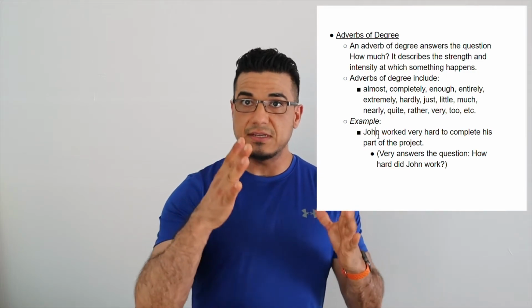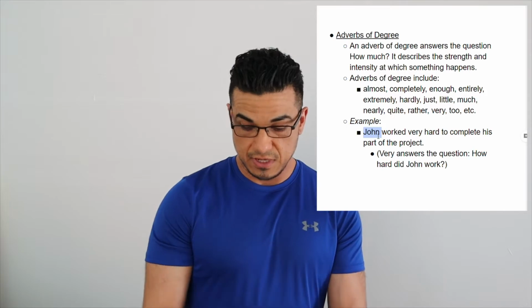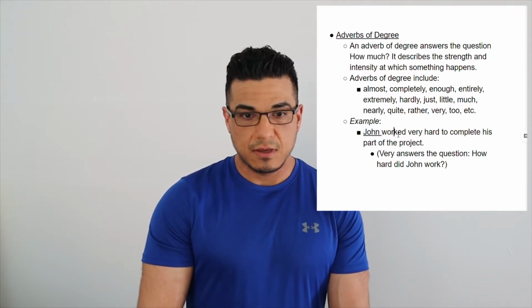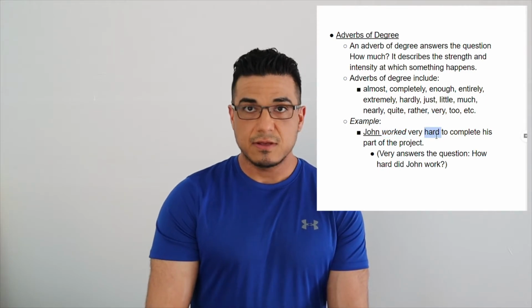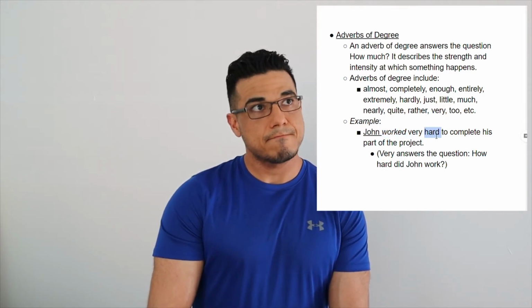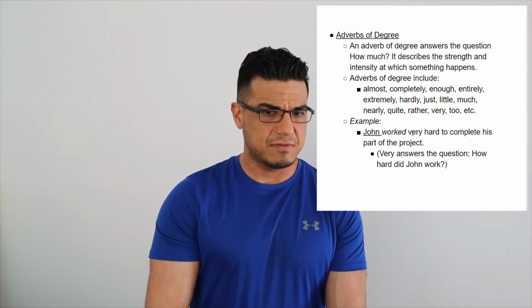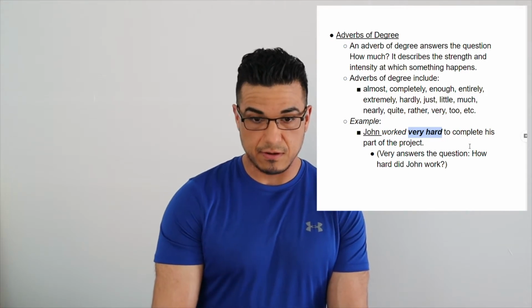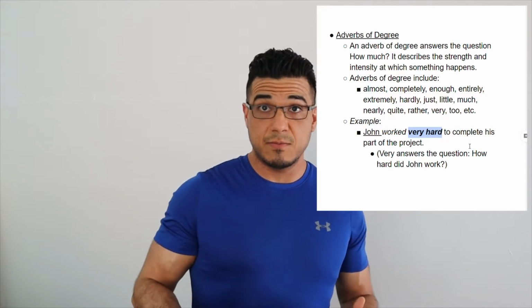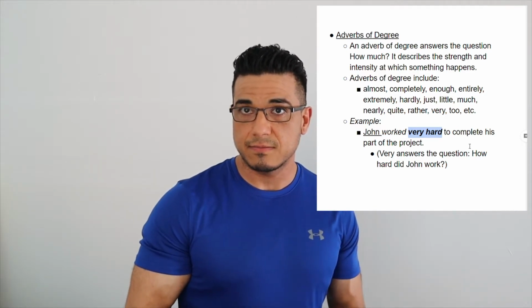Again, we're going to deconstruct the sentence to determine which part of speech is doing what. So John is our subject. Well, we know he worked would be our verb. Very hard, right? So hard is, I suppose in this case you can say an adjective, right? But I would argue that the phrase here, very hard, would be our adverbial phrase. So very hard is the way that he is working.